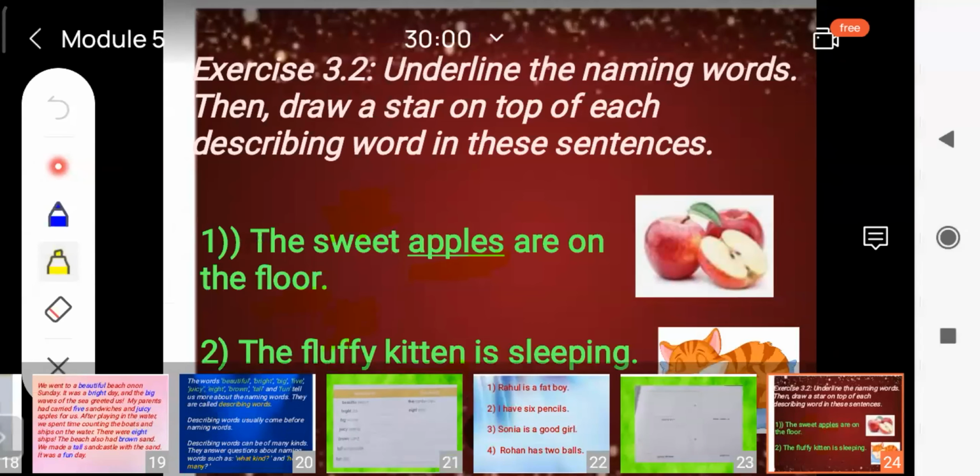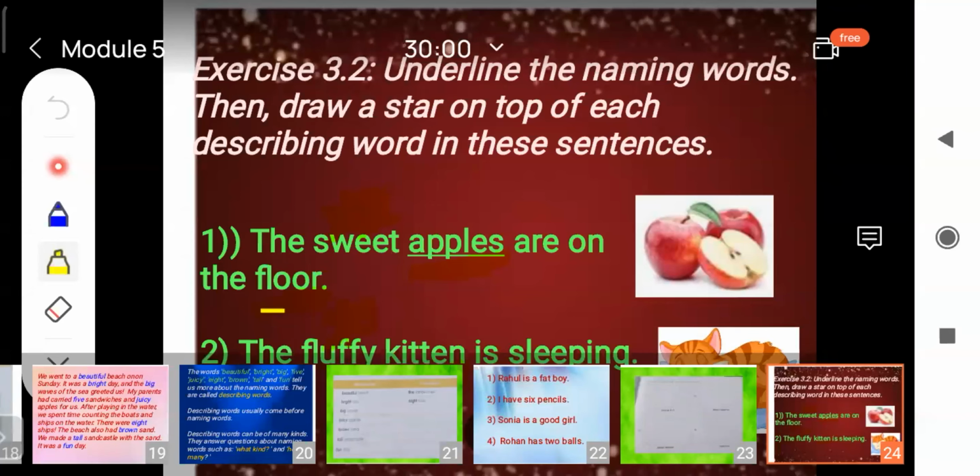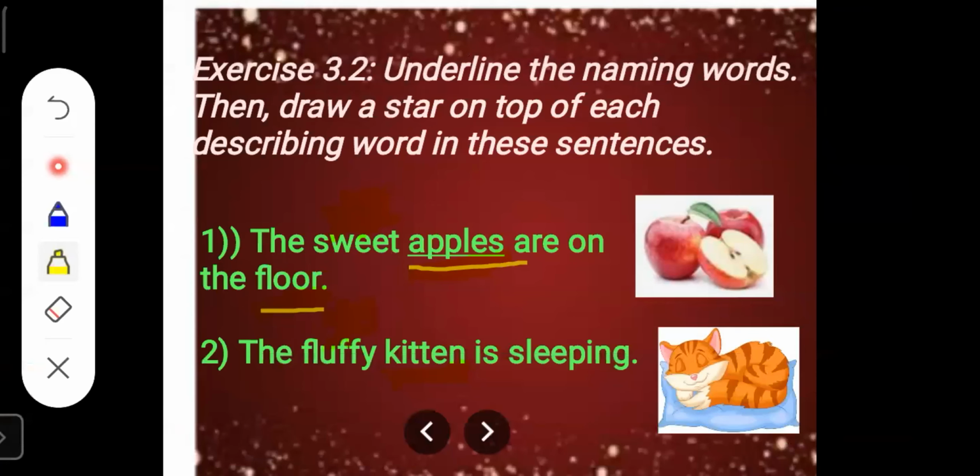In this sentence, children, apples and floor are two naming words. The word sweet tells us what kind of apples there are. So the word sweet is a describing word. So I will draw a star on the describing word sweet.